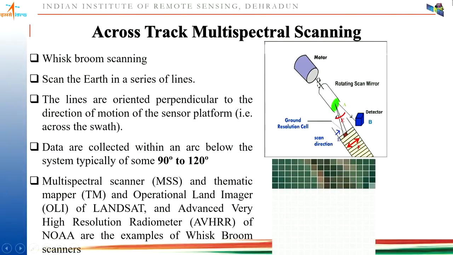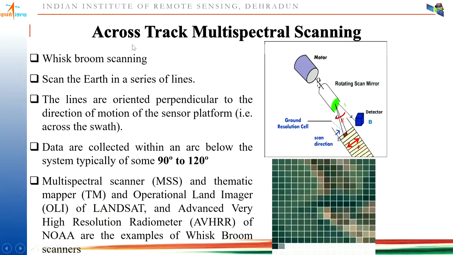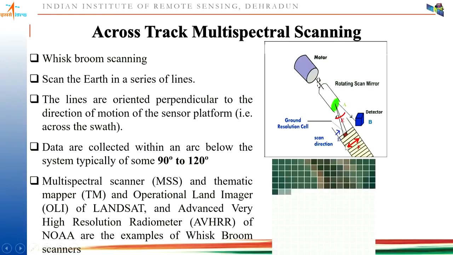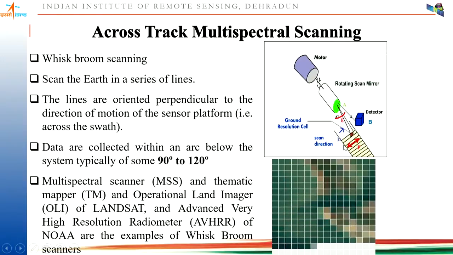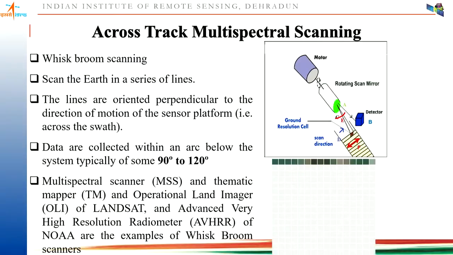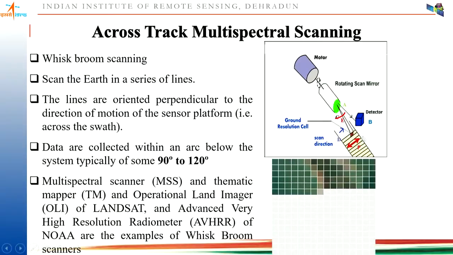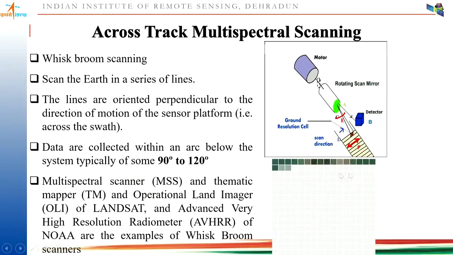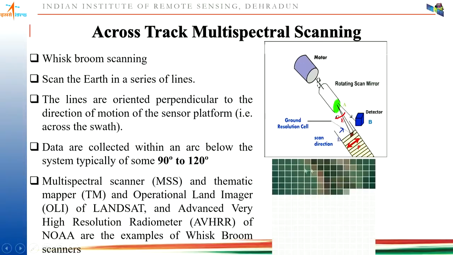Now coming to across track multispectral scanning. The name itself suggests it is called across track. So suppose the swath width is this many kilometers, and it has a rotating scan mirror, scanning pixel by pixel and collecting the data. This scans in a series of lines, oriented perpendicular to the motion of the sensor platform. So you can see it is collecting pixel by pixel.